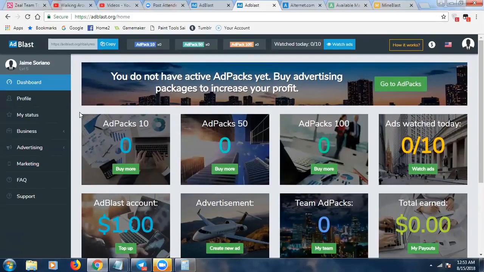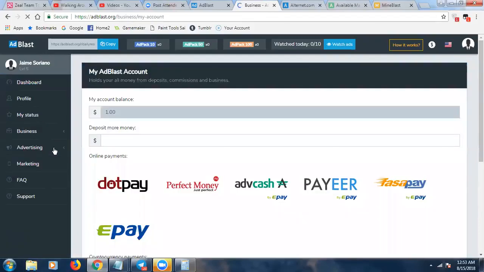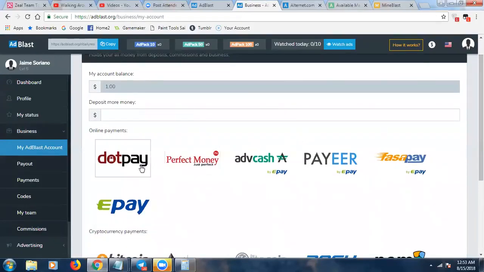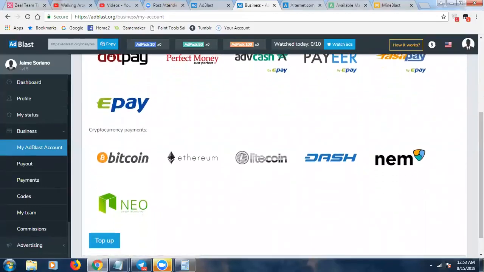If you've seen other platforms similar to this, you would have to fund your account. The way you do that is you go to business, and then you click on my AdBlast account. That's your online account. You would deposit funds. There are a couple of ways you can do that. You can use one of these online payment processors like DotPay, Perfect Money, Advance Cash, Payeer, or you can use cryptocurrency, which is what most people will do.